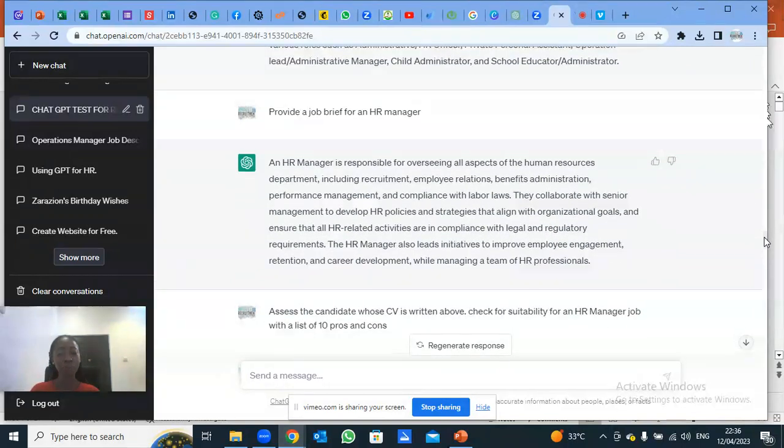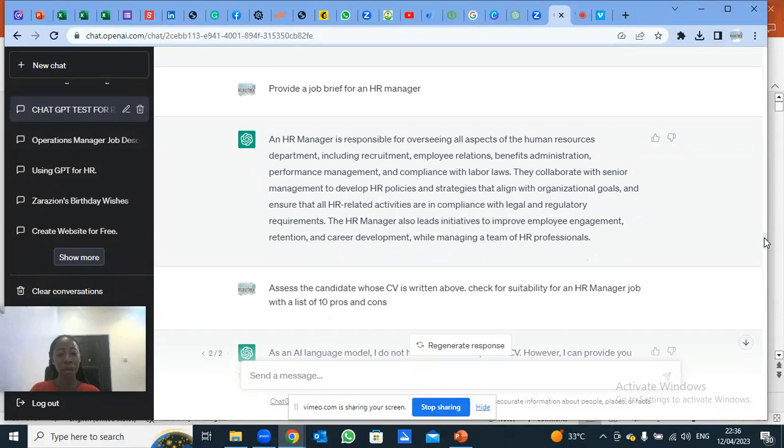So now the next question, I asked GPT to provide a job brief for an HR manager. So this is the job brief that it provided for me for an HR manager. Remember, I did not give a particular company. If I had given a particular company, I would have gotten a more concise answer. Now, one more thing.